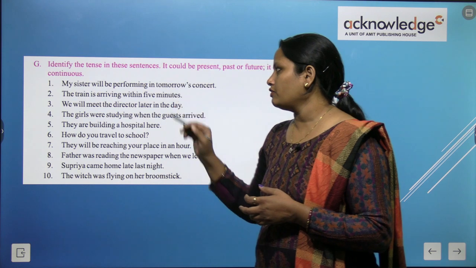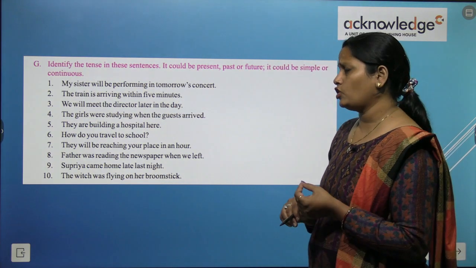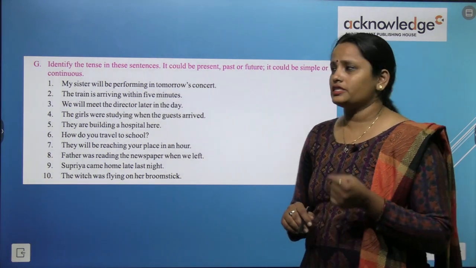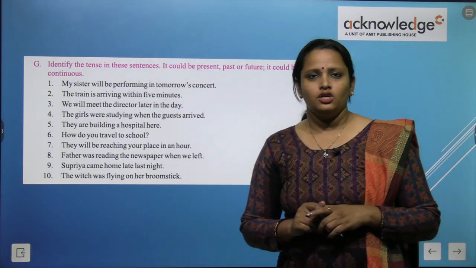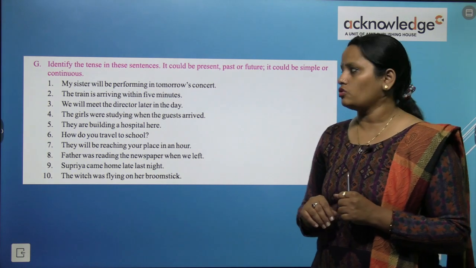The train is arriving within 5 minutes. So we will underline is arriving here and this is present continuous tense. So children, like we have done the 2, the rest of the questions you have to do on your own.